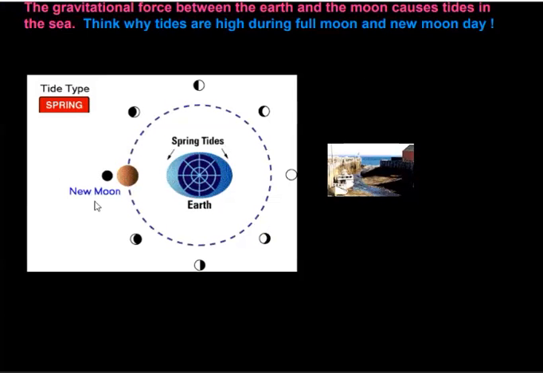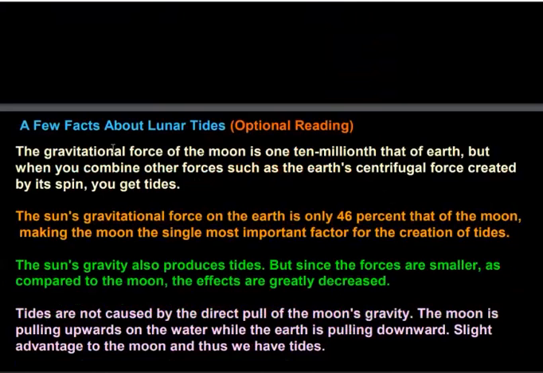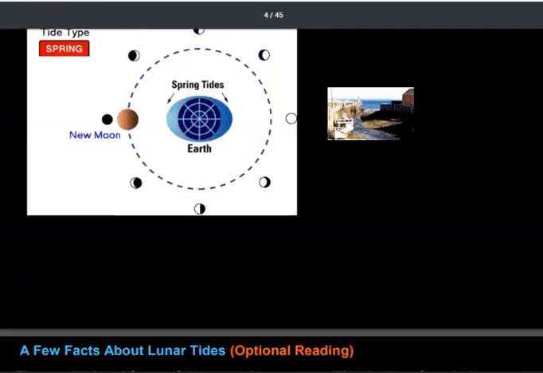So you see here, on new moon day, the water level of the ocean gets pulled a little towards this one. So this is the reason behind it. So the tide type is spring. And next are a few facts about lunar tides. This is optional reading, but if you think in detail, it will be much more interesting.